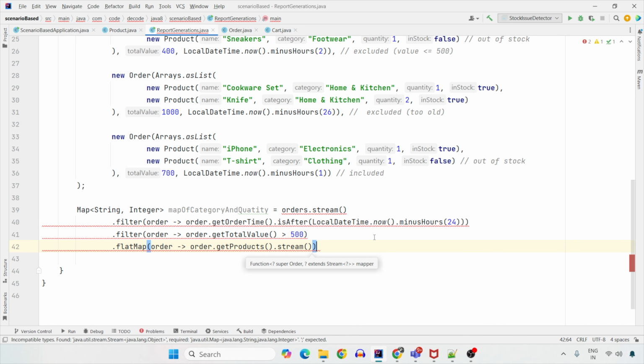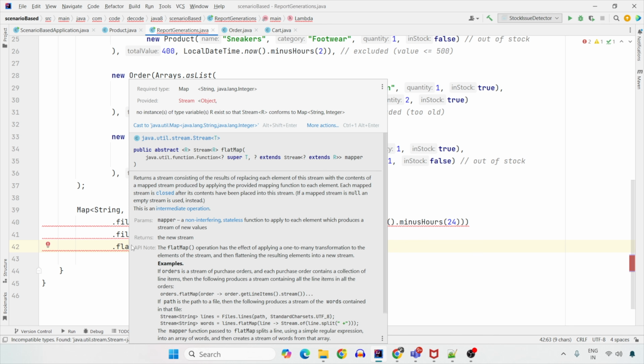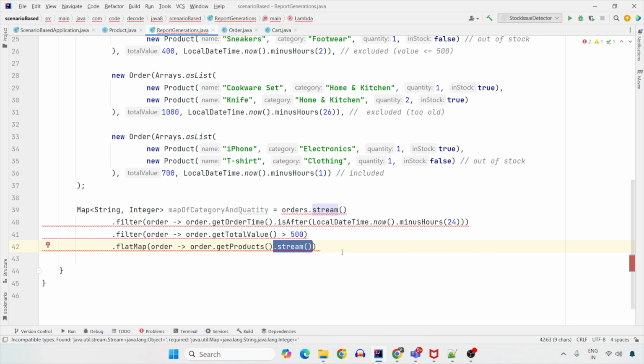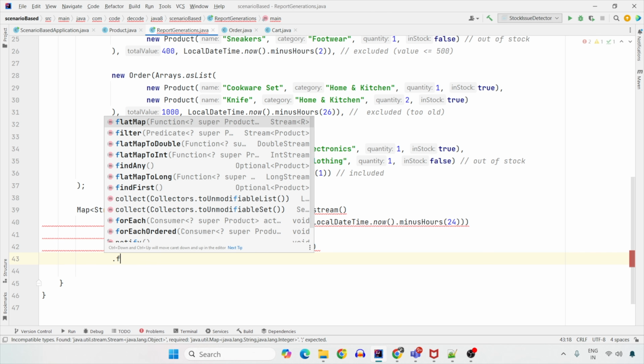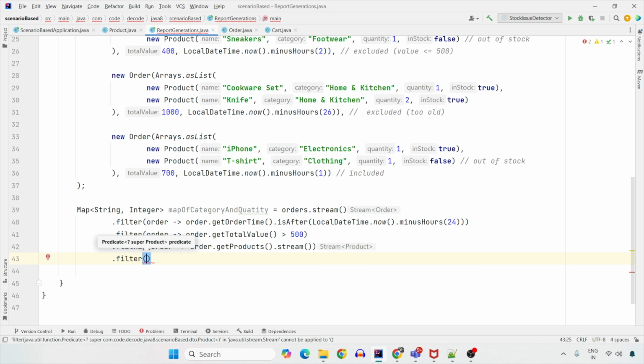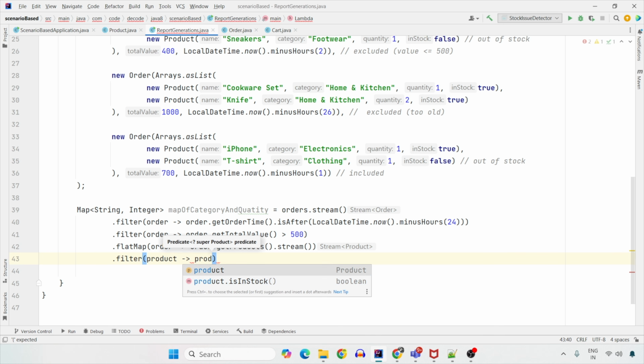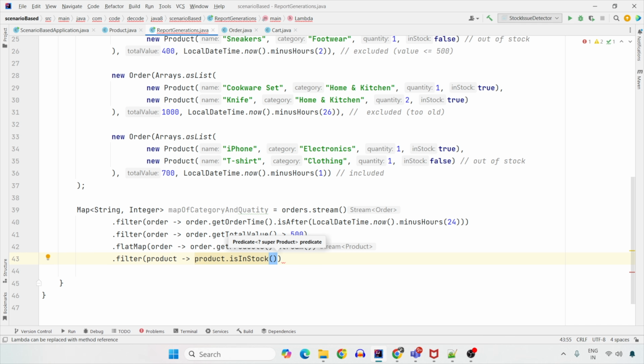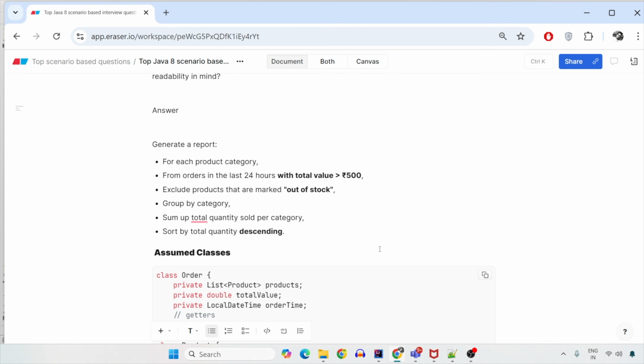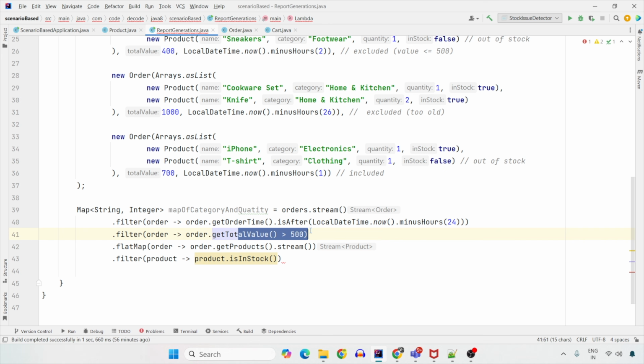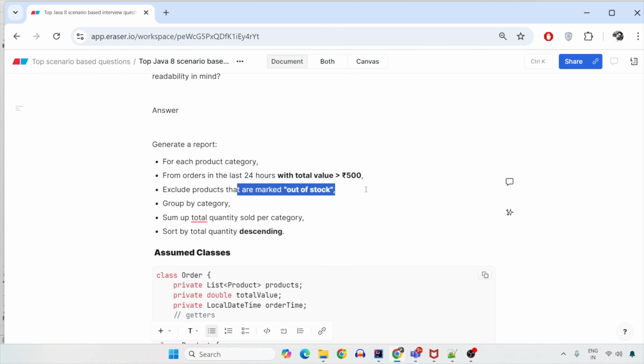When we do that, we have to open the stream on this so that the output of this flatMap becomes a stream again on which we can operate. On this, now I have to filter again because we have returned a stream out of it. Now what we have is the product in each of those orders, such that the product is in stock. So this is how we check whether a product is in stock or not. So our 3 logics are done. The order is within 24 hours, yes. The order is also greater than 500 rupees, yes. And each product in that order is also not out of stock.